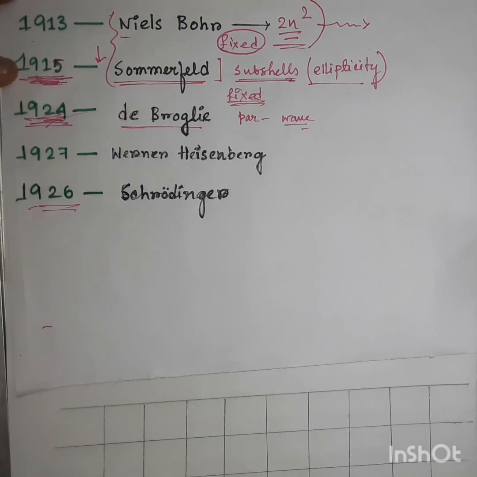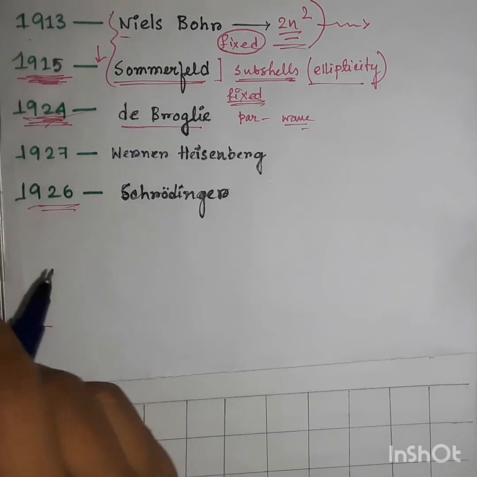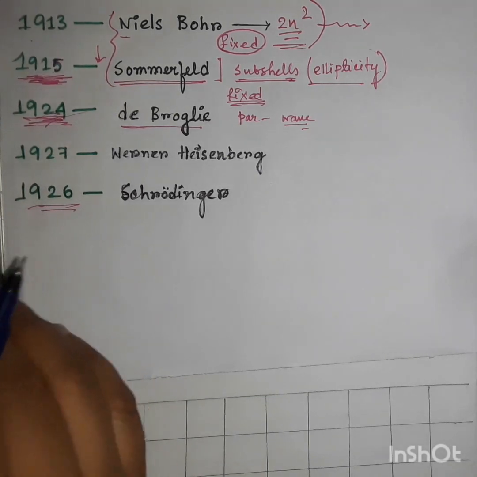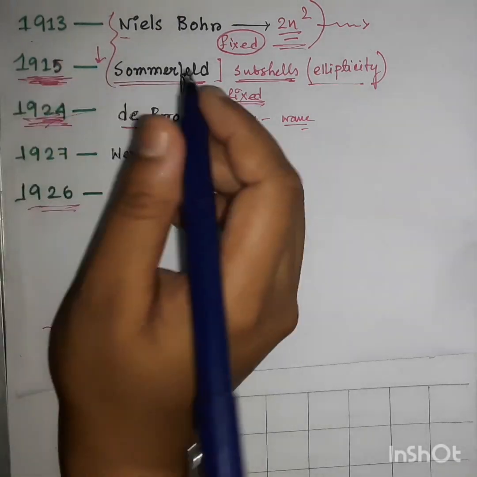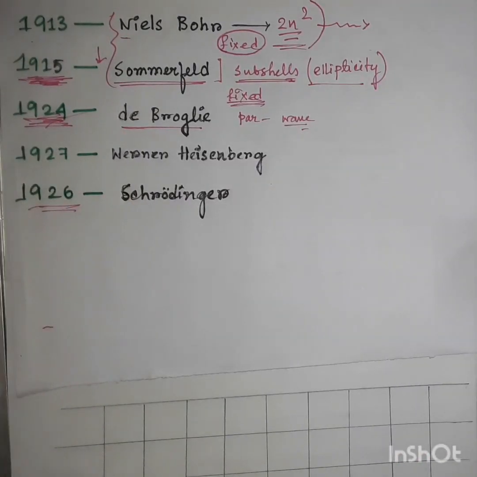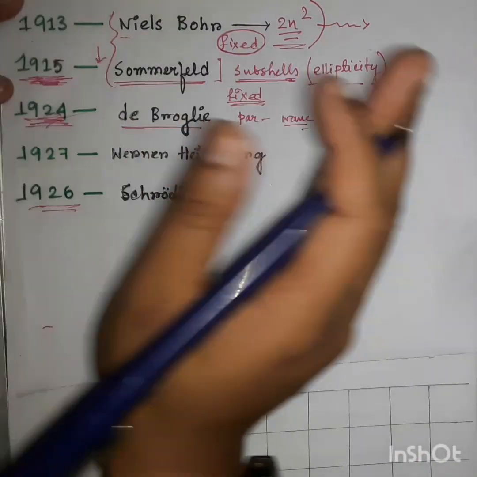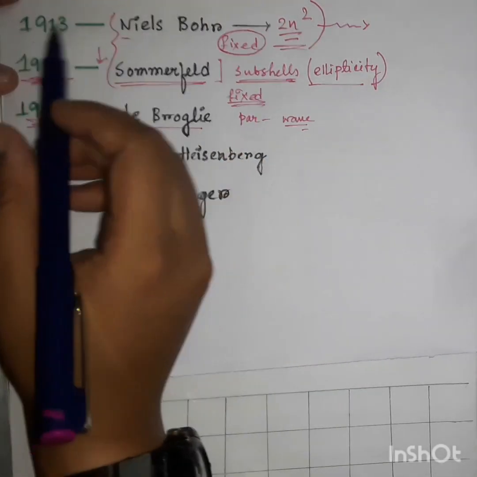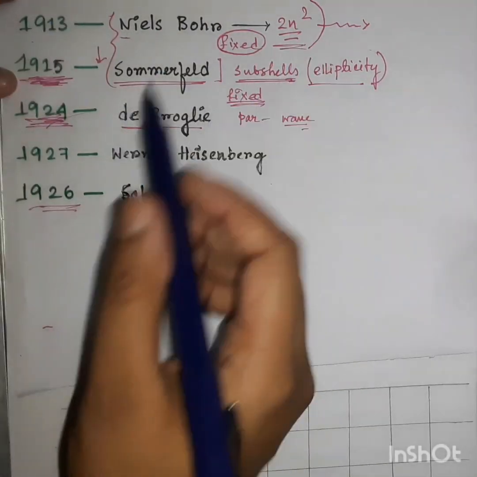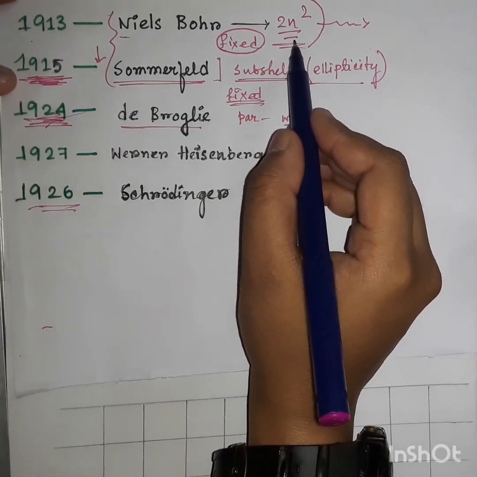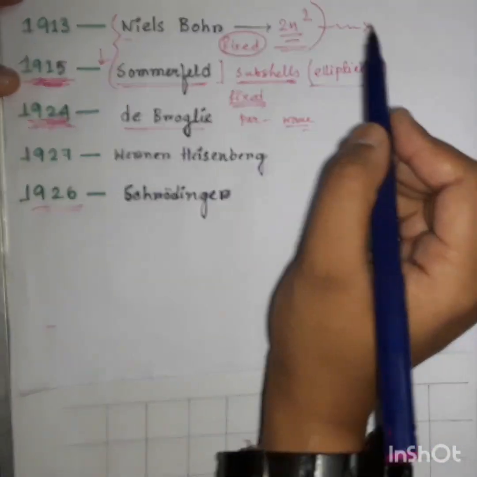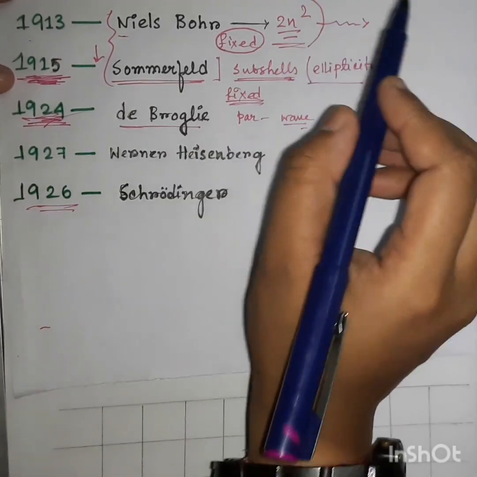Before starting to learn electronic configuration in this elaborate manner, I would like to show you the history behind the atomic theory. It is obviously very important and very interesting. I will discuss it very briefly, so please don't lose your interest. What actually happened in the year 1930? Niels Bohr had already concluded the law of 2n square, where the electrons are fixed in circular orbits.